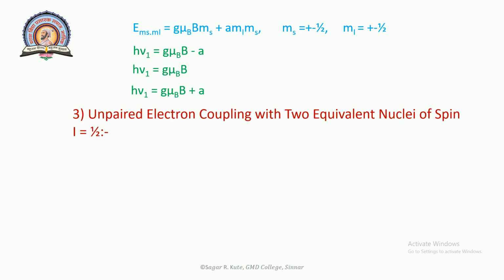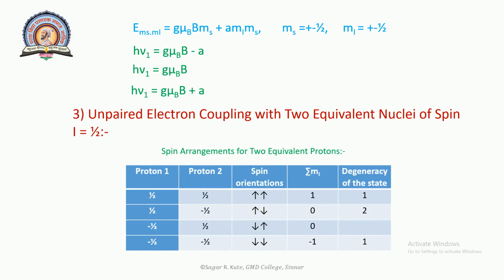The situation is the same for a system having one unpaired electron interacting with two equivalent protons. For each arrangement of the electron magnetic moment, there are four arrangements of the nuclear magnetic moments, as in this table. Since ΣMi = 0, that state is doubly degenerate. The transition between the ΣMi = 0 states will have double the intensity. Hence, the intensity ratio of the observed lines will be 1:2:1.